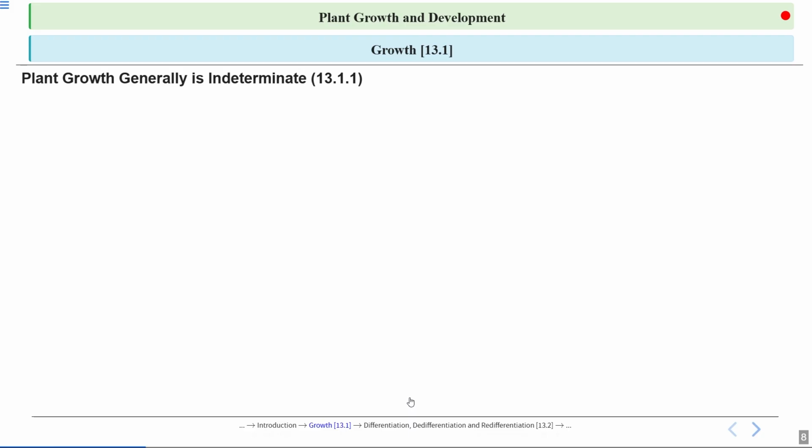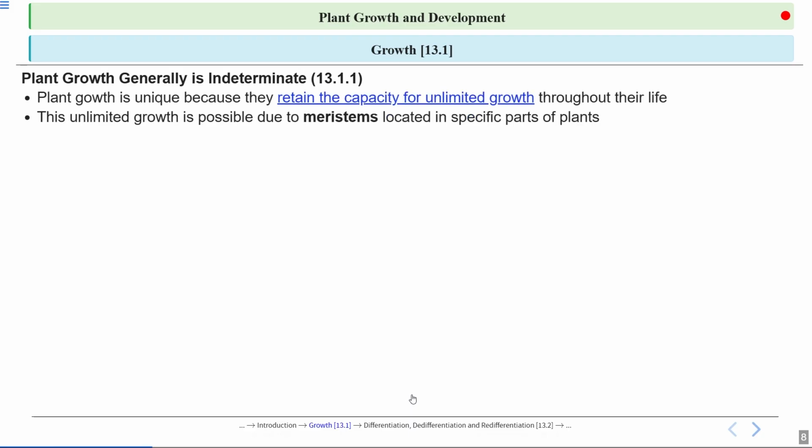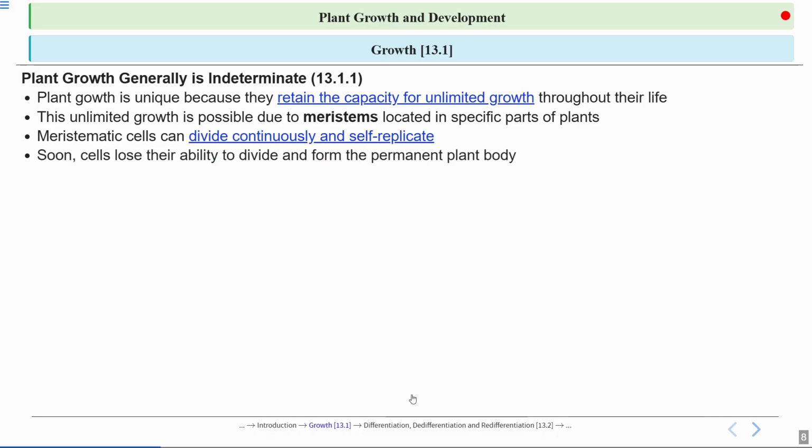Let's move to the new section, subsection. Plant growth generally is indeterminate. Why are they calling plant growth indeterminate? Let's talk about it. Plant growth is unique because they retain the capacity for unlimited growth throughout their life. So if we talk about plant growth, it has the capability to divide throughout their lifetime. And unlike us, because we have determinate growth, we grow till a limited time period, but here plant growth is unlimited.